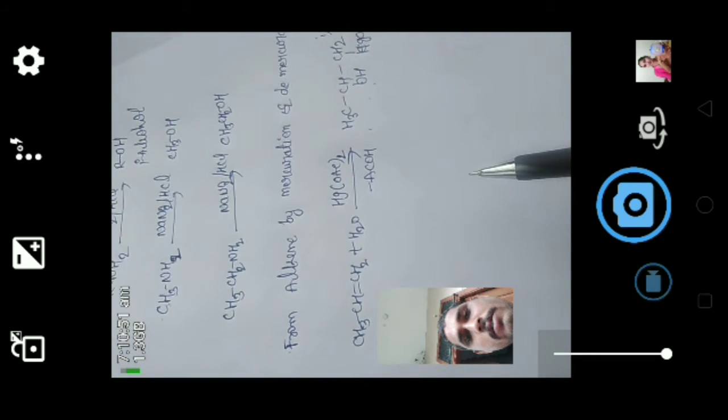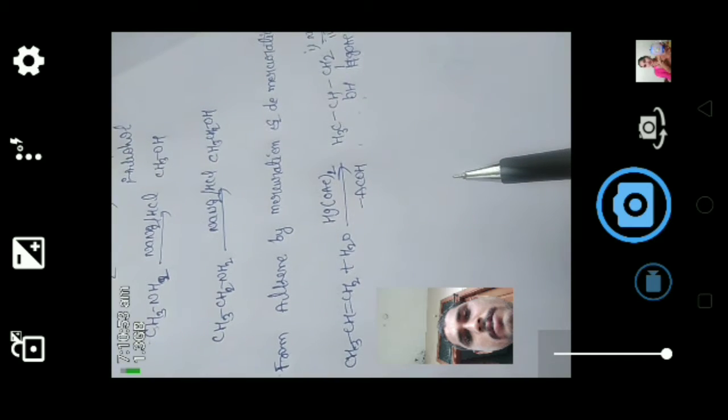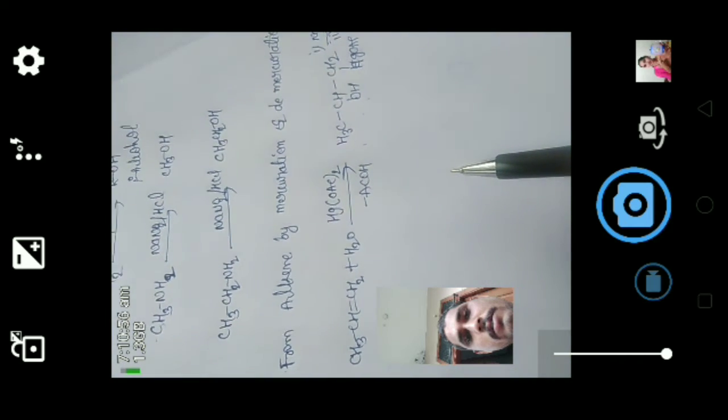Another method is fermentation of molasses. Here the molasses, when you react with invertase enzyme, gives glucose and fructose. This glucose fructose mixture, when you react with zymase, gives ethanol and carbon dioxide. So this is the preparation of alcohol from molasses, fermentation of molasses.